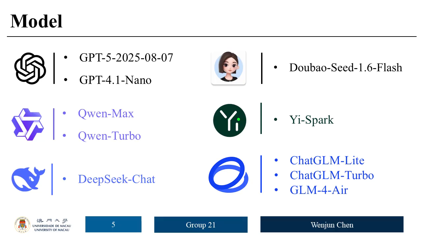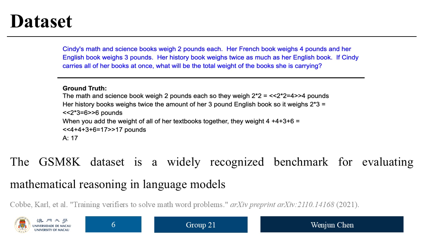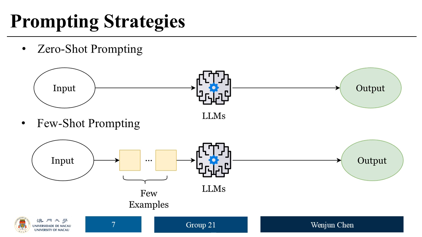Firstly, we choose a wide range of models, including GPT, Qianwen, ChatGLM, DeepSeek, Doubao, GM4, and eSpark, which together contribute to 10 models in total. Secondly, we choose GSM-8K as a dataset to benchmark the model's math reasoning abilities. And then we used 4 different prompting strategies to test the model's mathematical abilities.